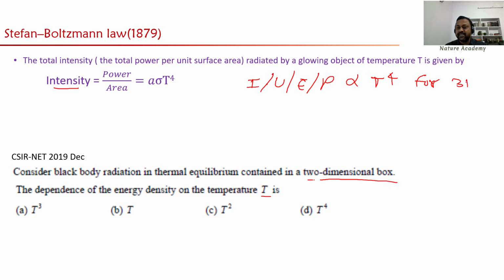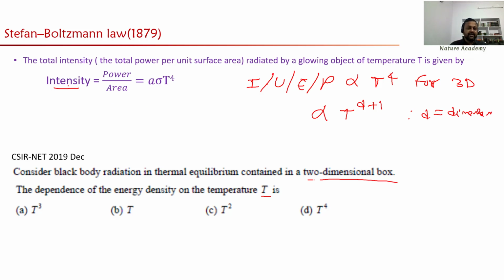In other words, I can write that the intensity or the energy density, anything, is proportional to T power D plus 1. What is D? D is the dimension.